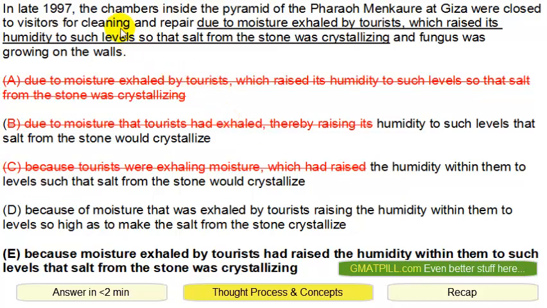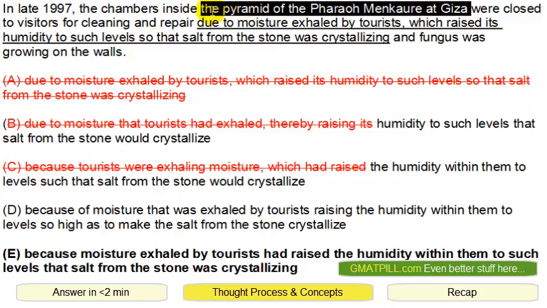Now when you read this sentence, don't waste time in the beginning when it's not underlined. The chambers inside the pyramid, this is a descriptive phrase and it's fluff. Inside the pyramid of this thing at Giza. So we have three prepositional descriptive phrases that you do not need to read, and it's not really the core of the sentence. The core of the sentence is in late 97, the chambers were closed. That's it. The chambers were closed to visitors for cleaning and repair, because